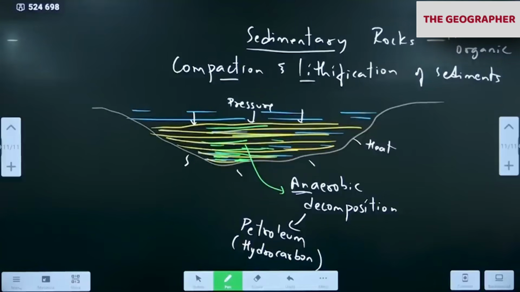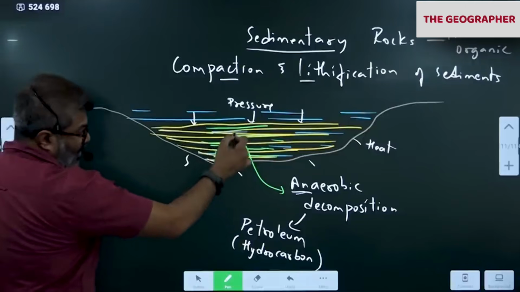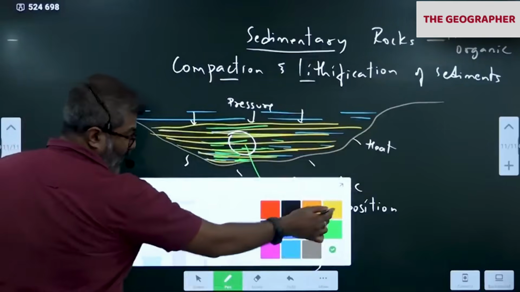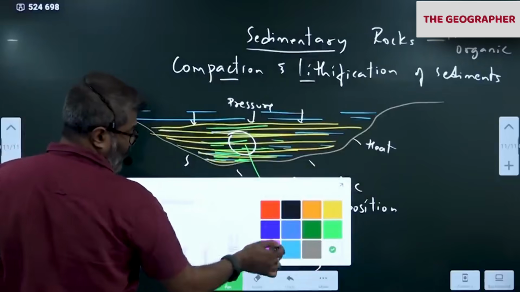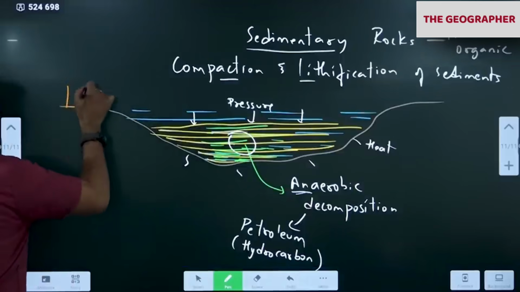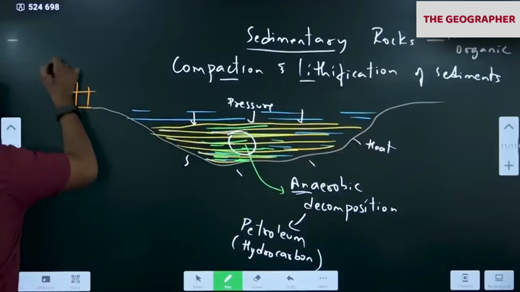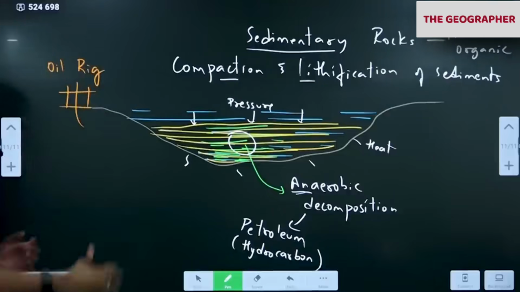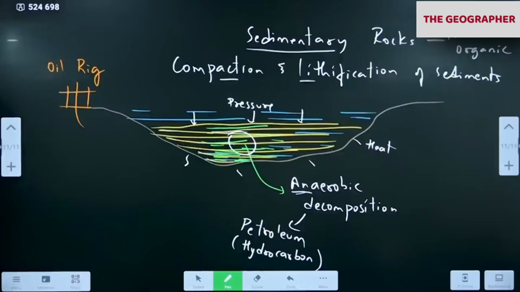Shall I continue? Once we find this, you can notice the oil is there. What we do is we set up a well, an oil well. I'll use this color, oil well. See, the oil well has come here. Oil well or oil rig, as they say, is where we extract oil and natural gas.